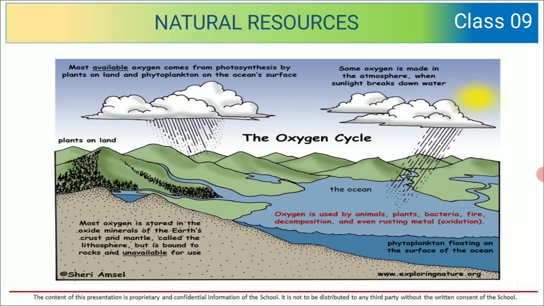Phytoplankton floating on the surface of the ocean also produce oxygen. Oxygen is used by animals, plants, bacteria, fire, decomposition and even rusting metal, that is oxidation.